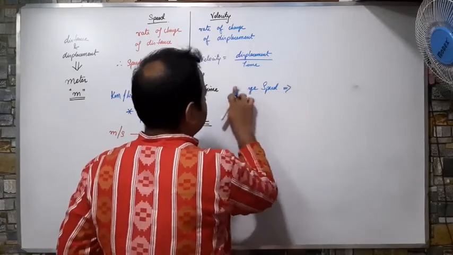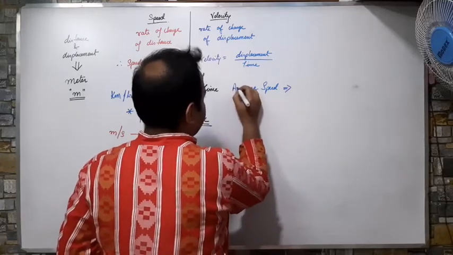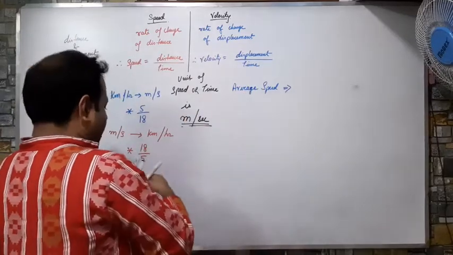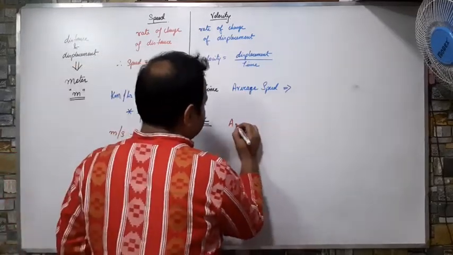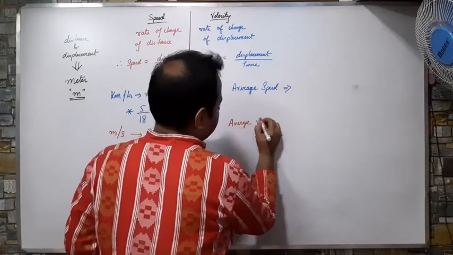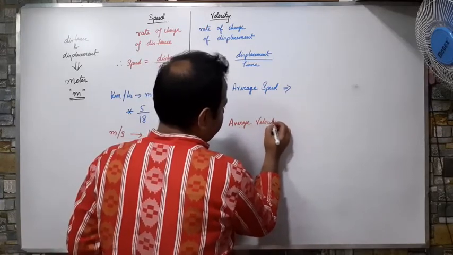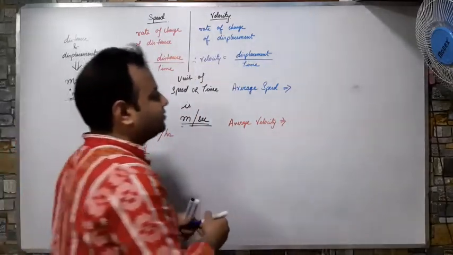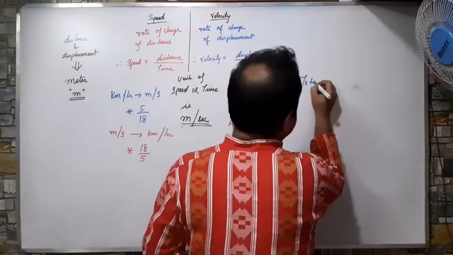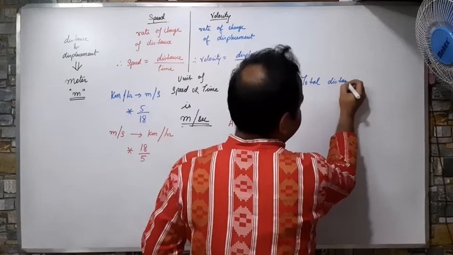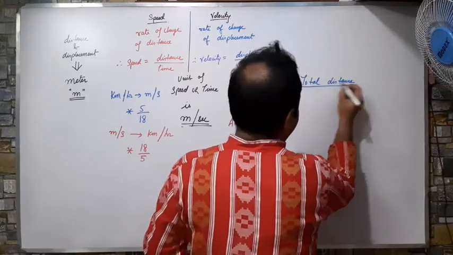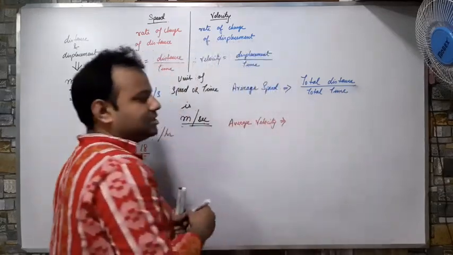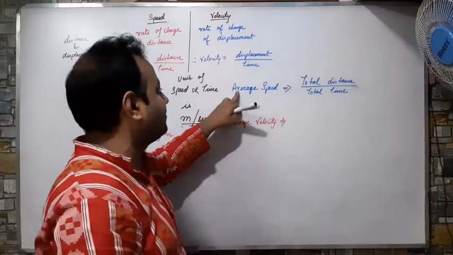Average speed. We have to learn the formula of average speed, and also the formula of average velocity. The formula for average speed is total distance divided by total time taken. Total distance by total time. This is the formula of average speed.